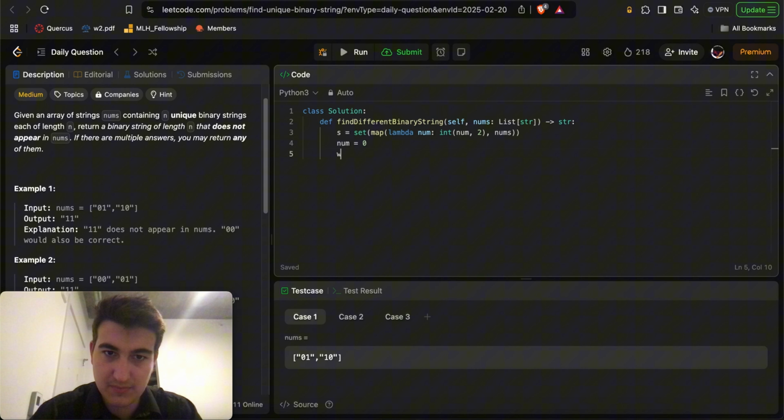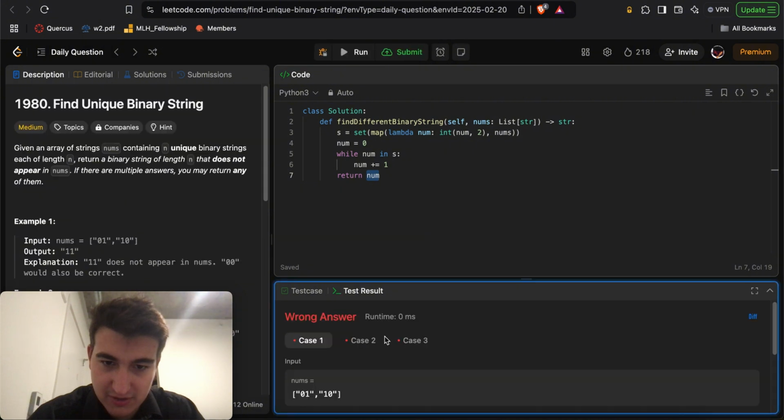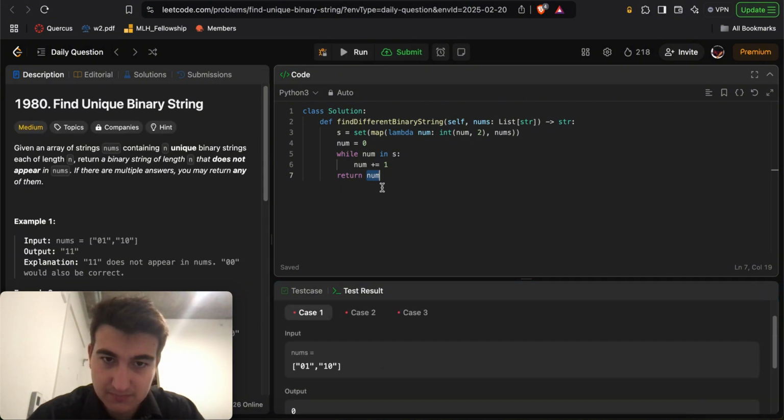Num equals 0, while num in s, num plus equal to 1, return num. We probably gotta return the binary string representation of that, right? So we'll do bin of num from 2 onwards.